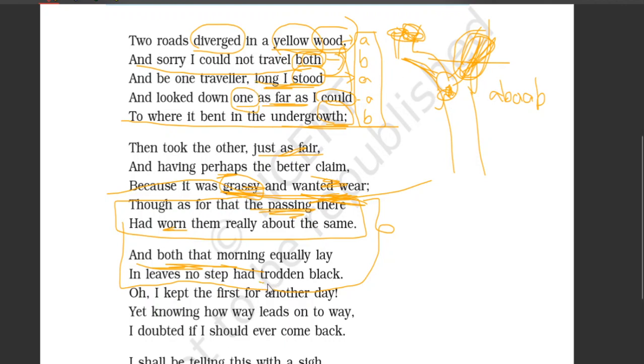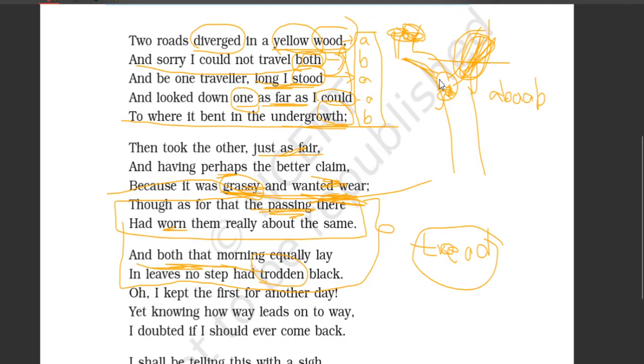Actually here, let's look at this word trodden. This is the past participle form of the verb tread, T-R-E-A-D. Tread, trod, trodden. So tread means to step upon something, right? So here, no leaves are turned black because no one stepped on them. No one had crushed them. No one had walked upon those. So that's why, as it is morning, whatever leaves had fallen on the ground during the night are like that. They were not crushed. They were not trodden upon. They were not walked upon by people.